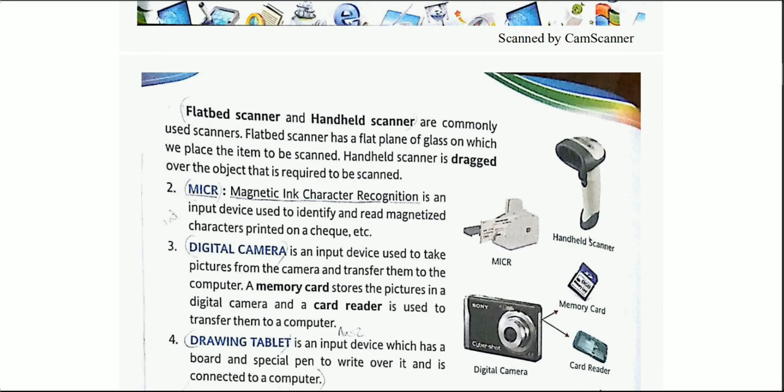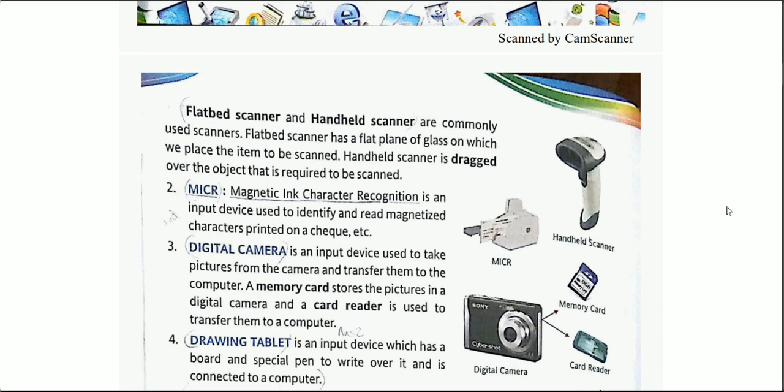Have you gone to a mall? Over there when you purchase something, the item has a code written on it, and if you have noticed, they have some kind of scanner in their hand.